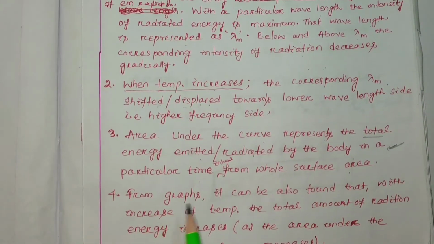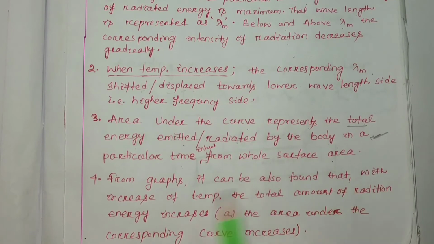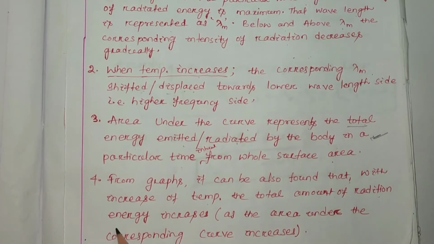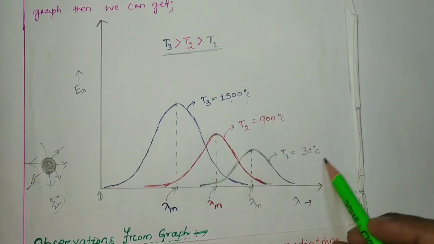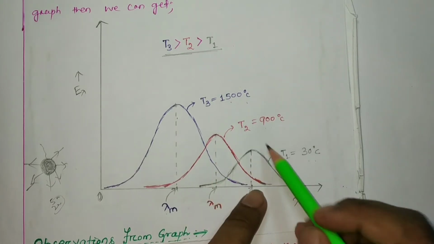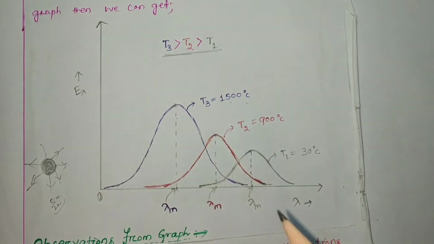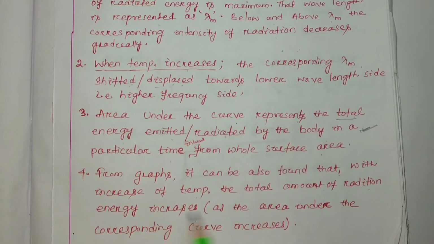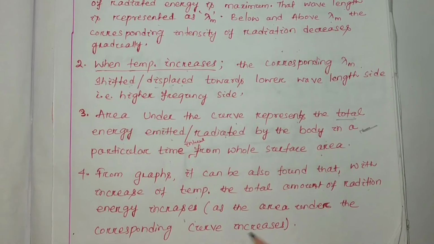Okay. Fourth point is that from graphs it can also be found that with increase of temperature the total amount of radiation energy increases. That means for 30 degree centigrade, what is the area? For 900 degree centigrade, the area increased. For 1500, the area again increased. So the amount of radiation energy increases as the area under the corresponding curve increases.